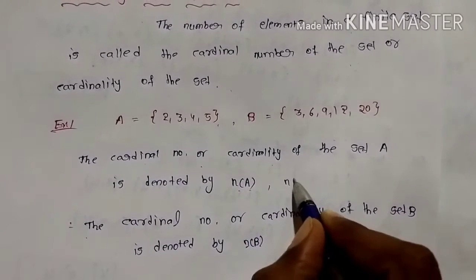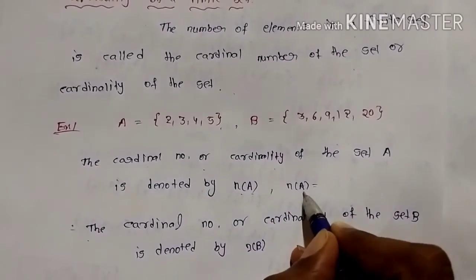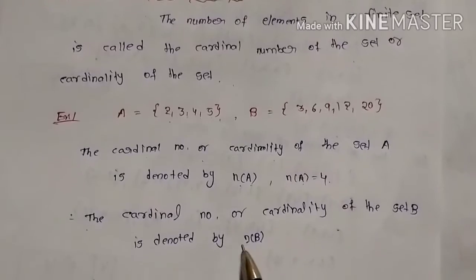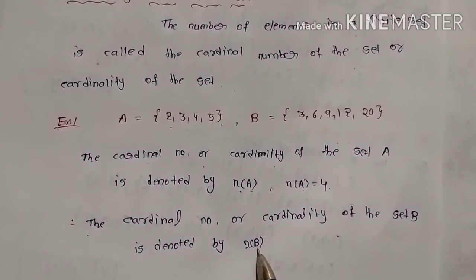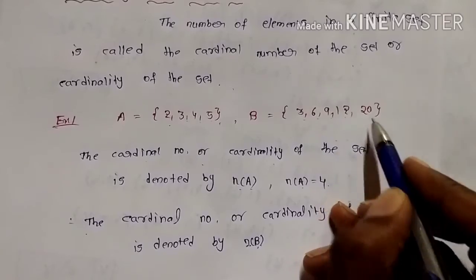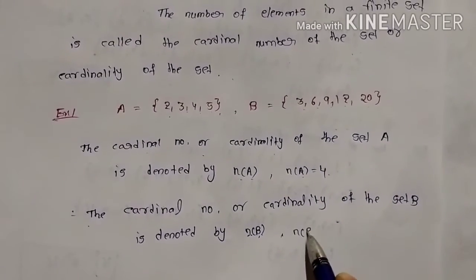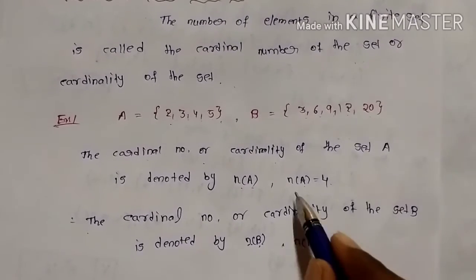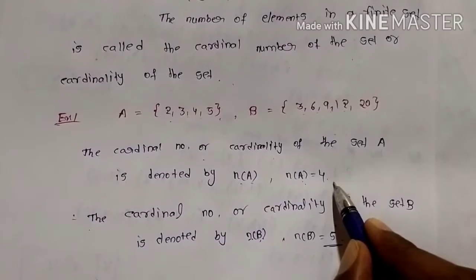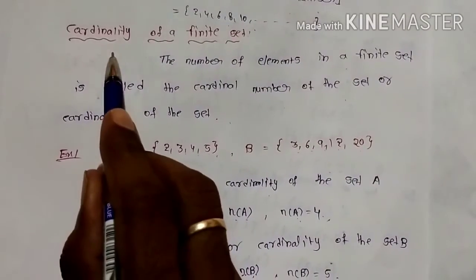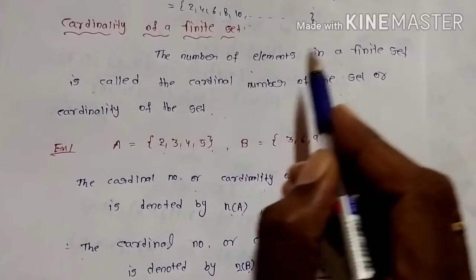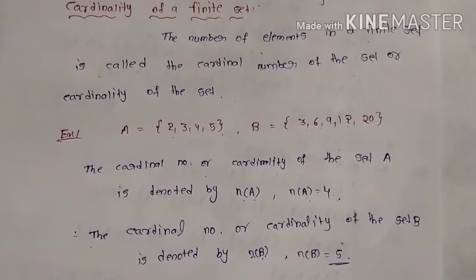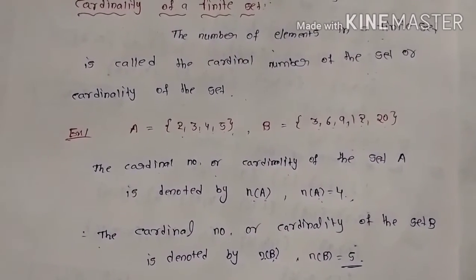How can you represent here? n(A) is equal to the number of elements in the set A. How many? 1, 2, 3, 4. You can write n(A) is equal to 4. In the similar way, n(B), the number of elements in the set B, is how many? 1, 2, 3, 4, 5. That means you can write n(B) is equal to 5 only. The number of elements in the set B is 5. The number of elements in set A is 4. Just remember cardinality means number of elements in the set, for finite sets only. It's not for infinite sets. We can use these formulas in the exercise.